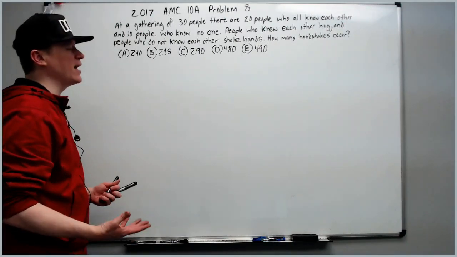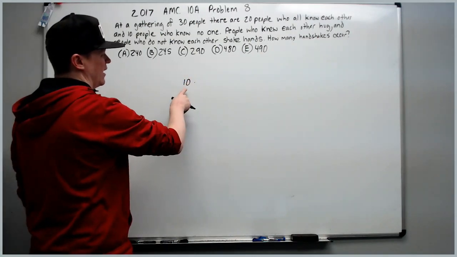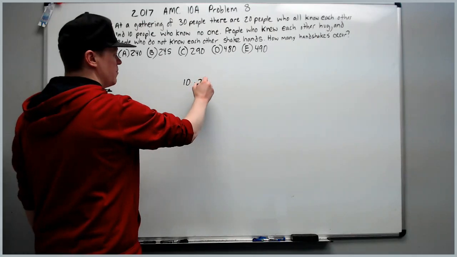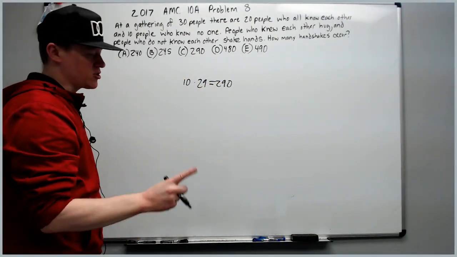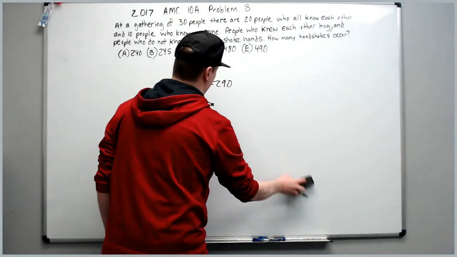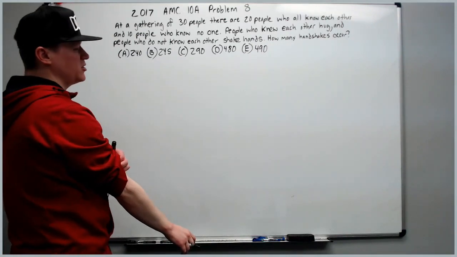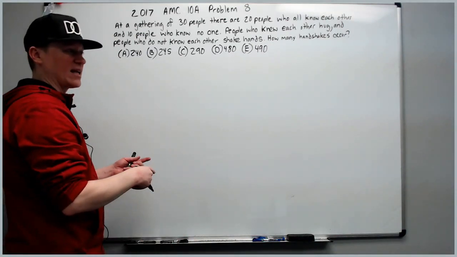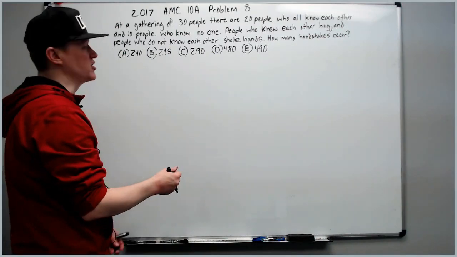You might think that each person, there's 10 that don't know, each one of them shakes hands with 29 people, so maybe it's 10 times 29 is 290. That would be a trap. Don't fall for it. So if it's a trap, why doesn't it work? It's because the people who don't know each other when they shake hands, that counts for one handshake for two people. You don't count it from both directions.